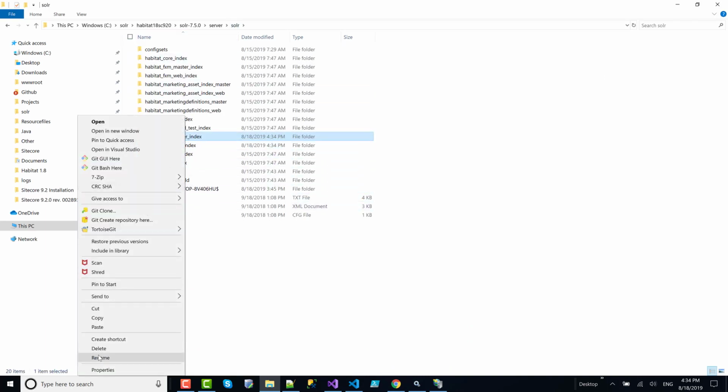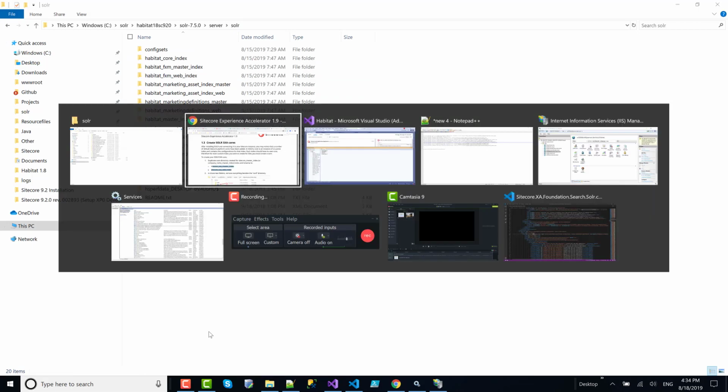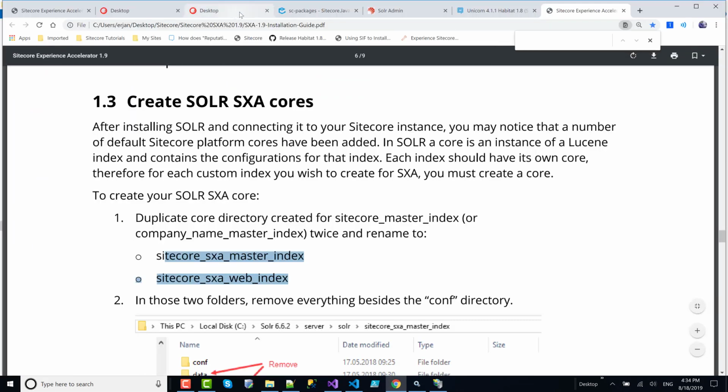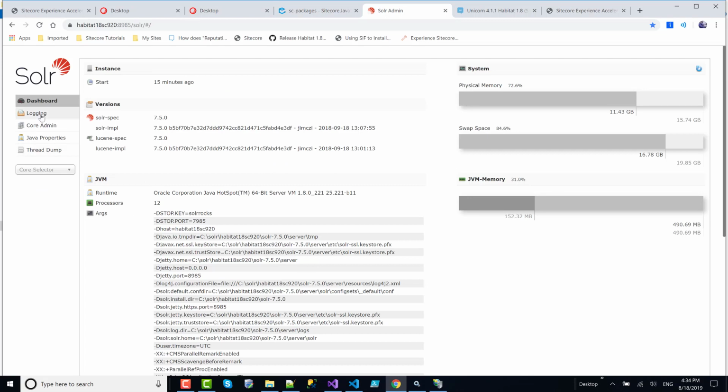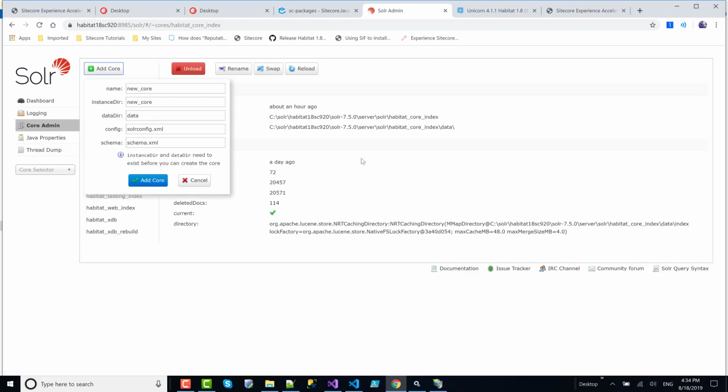So let's rename this. Actually, copy, go to the Solr admin, core, add core, and you don't need these fields. Add.